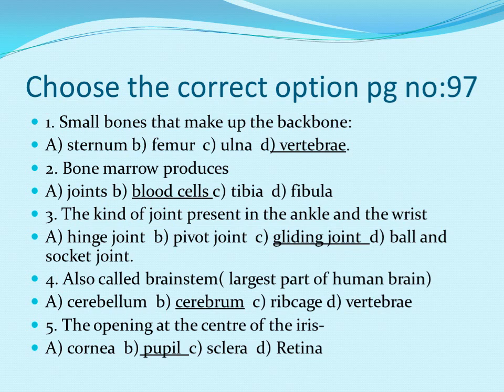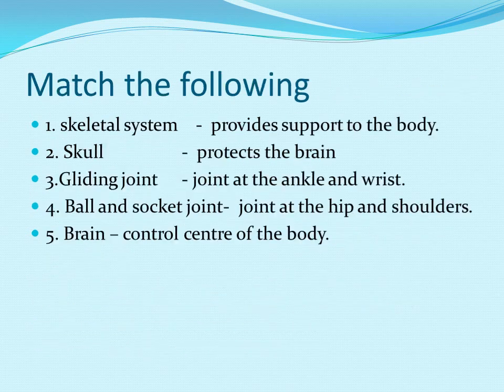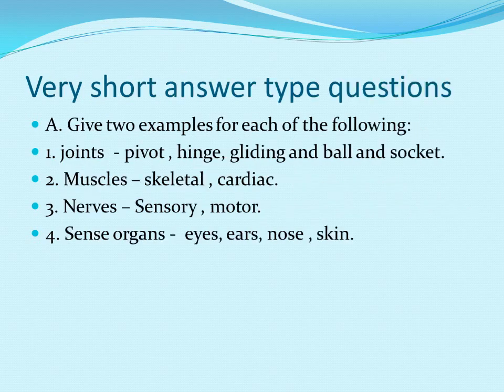The largest part of the human brain is the cerebrum. Fifth one, the opening at the center of the iris is called the pupil. And then match the following. I have written the correct options straight. Skeletal system provides support to the body. Skull protects the brain. Gliding joint, joint at the ankle and wrist. Ball and socket joint present at the hip and shoulders. Brain, control center of the body.